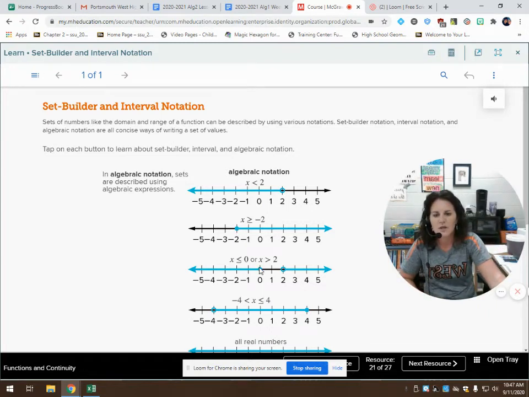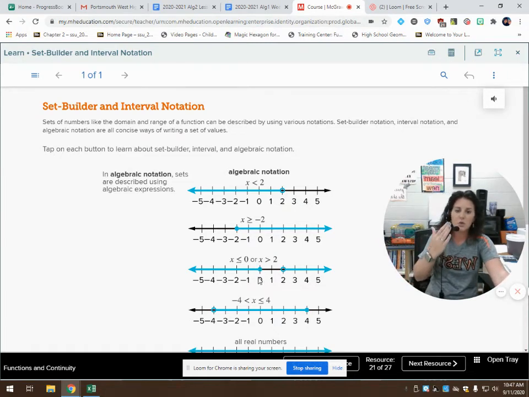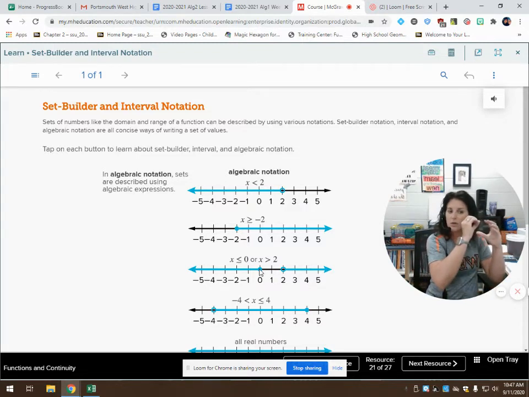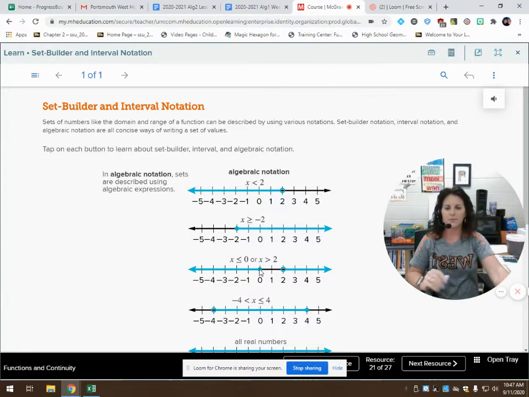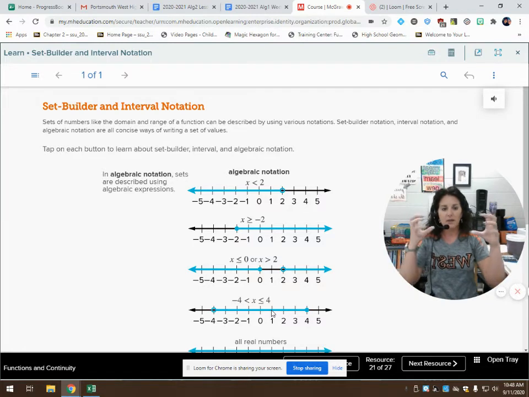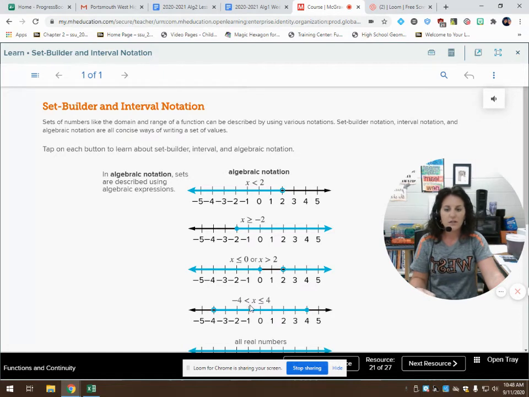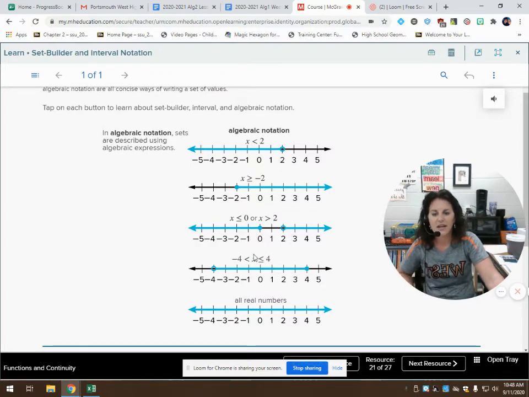If we look at this one, we have a break in the graph. So we're going from -infinity up to 0, or all the values of x that are less than or equal to 0, and we want to make sure we include that 0. Then there's a break. Or we have all these values over here that start at 2 but don't include 2 and are greater than 2. And this looks like an and problem because it's linked together. So it starts at -4, doesn't include -4. That's why we don't have the equal to under there. It does not include the -4, but then it goes all the way up to +4 and includes that +4.